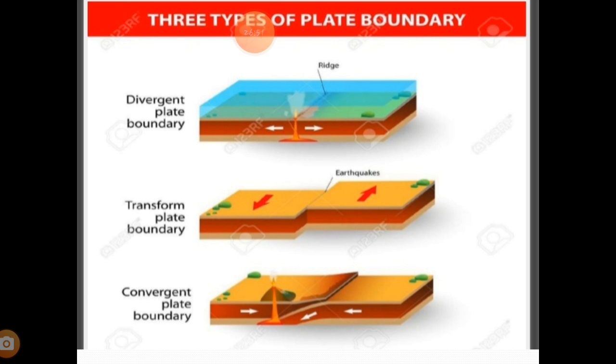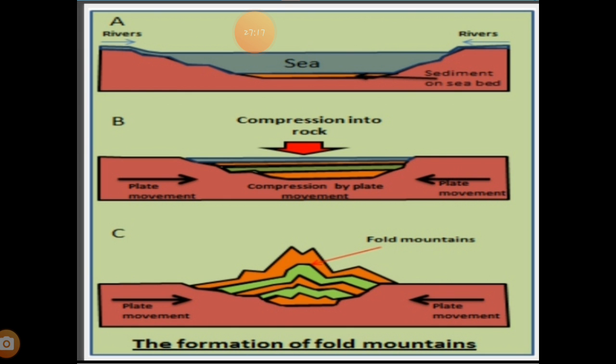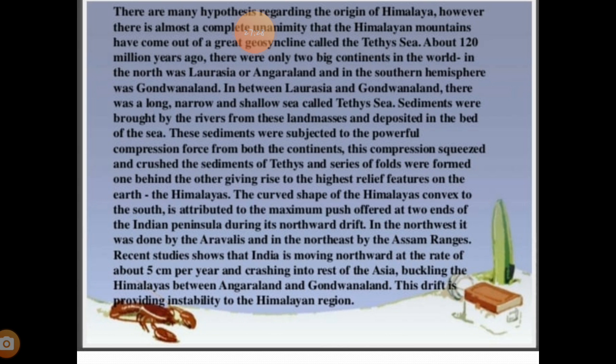Due to convergent, folding has formed, and we can see here how that folding has formed. Also we have seen that in the transform the two horizontal plates move past each other, and how earthquakes or some disturbance comes out. And in the divergent, I have told just now, the V-shaped valley, how this Rift Valley has been formed here. Now these are again the formation of the fold mountains, how mountains have folded in the formation of the rocks there.